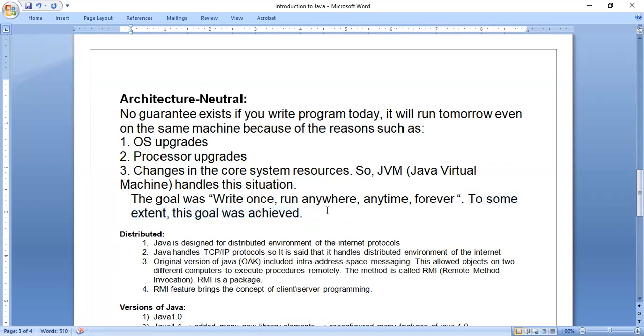That means this goal was achieved to some extent, almost 75-80% we can say. The goal was write once, run anywhere, anytime, forever. So when we write a Java program, if it executes in Windows OS, it should execute in Linux also. It should execute in Mac OS also. This is called architecture neutral.